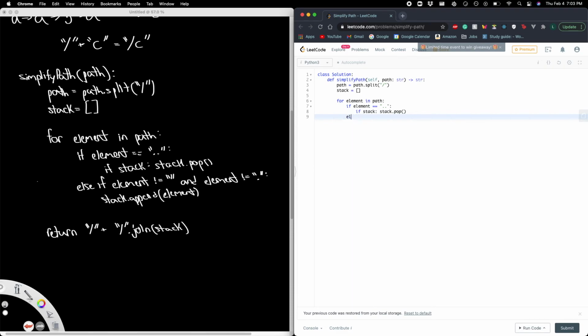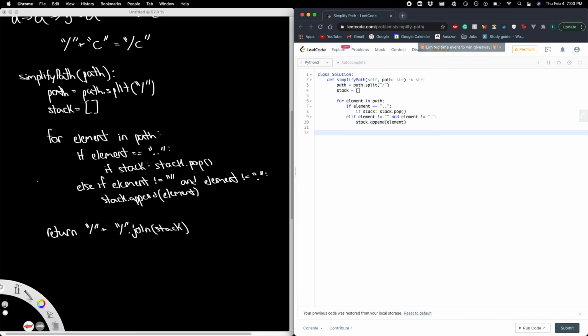Else, if the element does not equal an empty string and the element is not a single dot, then that means we're about to change directory. We're about to move to another directory. So let's add that new directory to our stack.